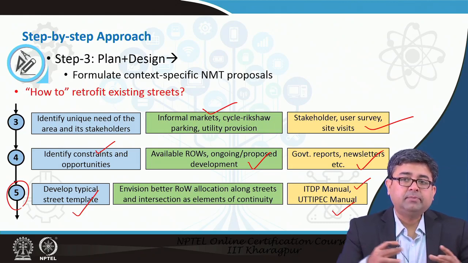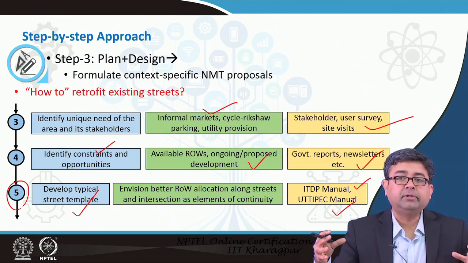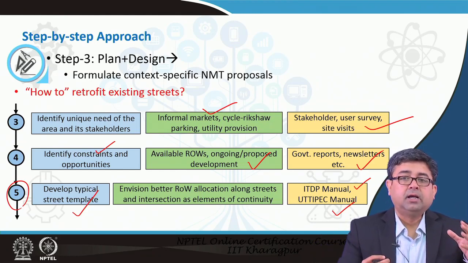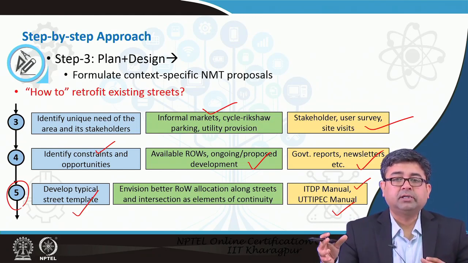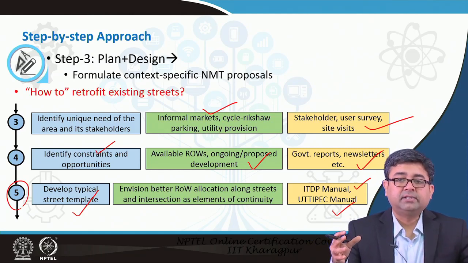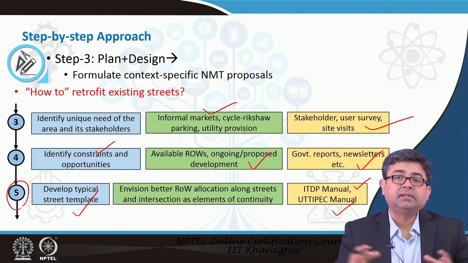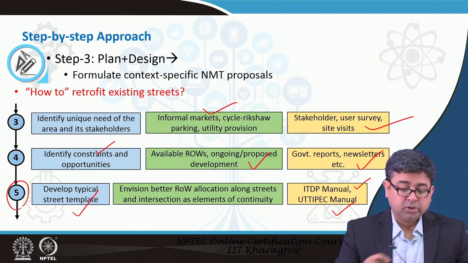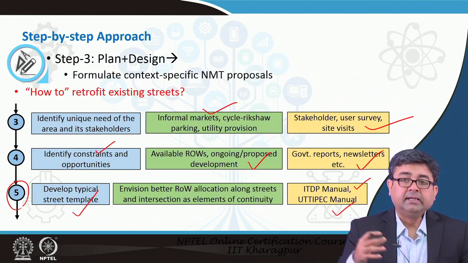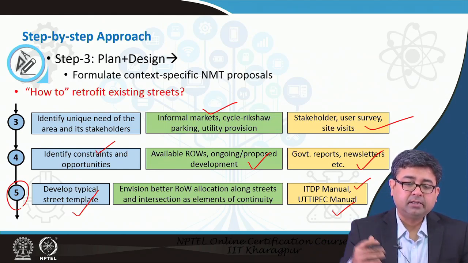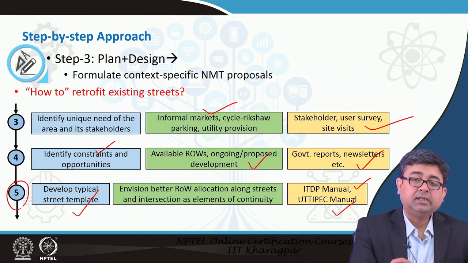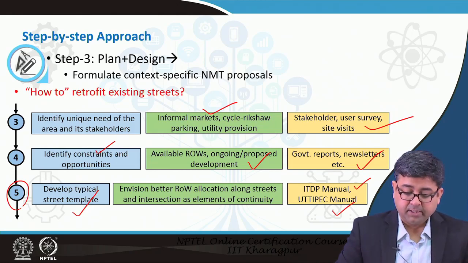The entire street may have multiple interventions. It may not be just one intervention that you are working towards. It may be a cycle track, it may be a zebra crossing, it may be a pedestrian signal, it may be multiple things along that street that you want to do. So, you have to have an idea, a clear picture, once you know all the other 4 steps that you have completed.